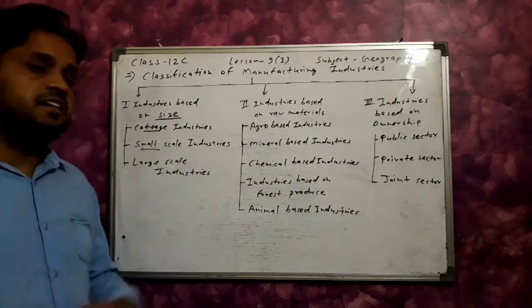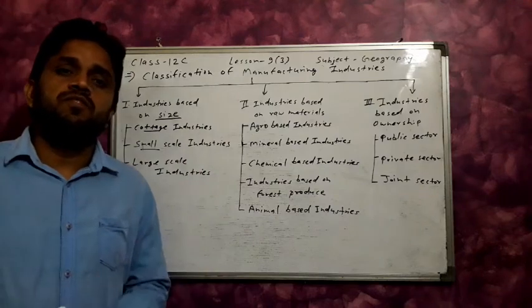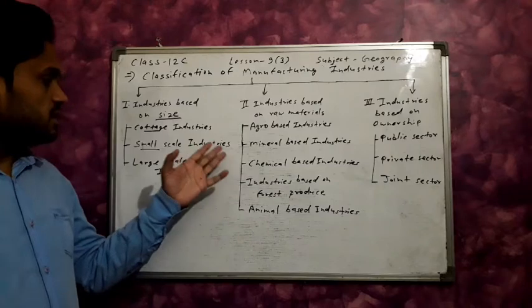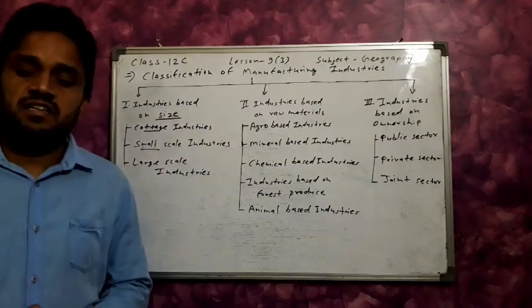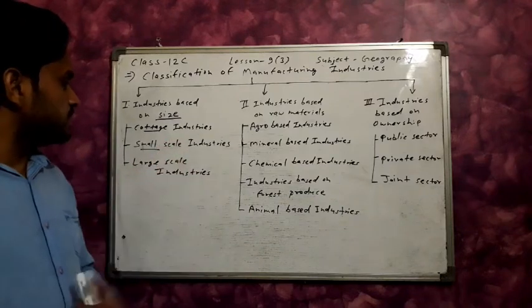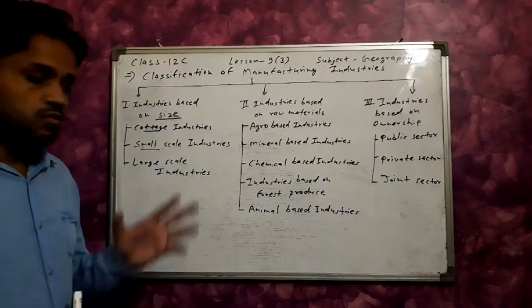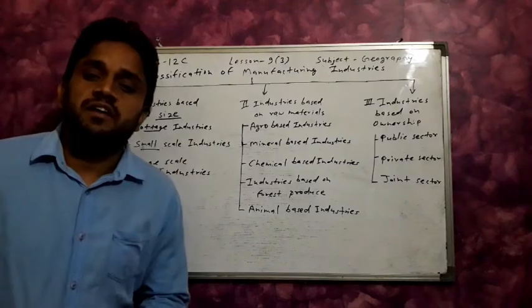In small scale industries, the size is bigger than the cottage industry, approximately 10 to 50 persons are engaged in the work. For example, furniture industries are included in the small scale industries, and the toy industry is also included. Next is the large scale industry.